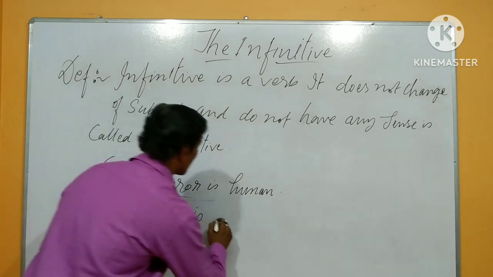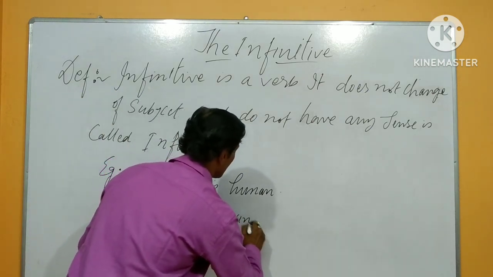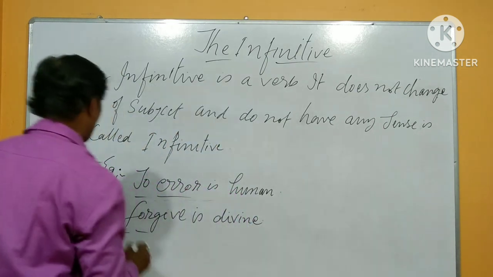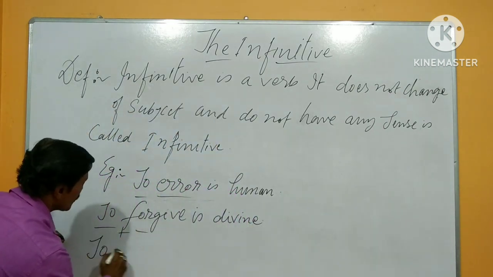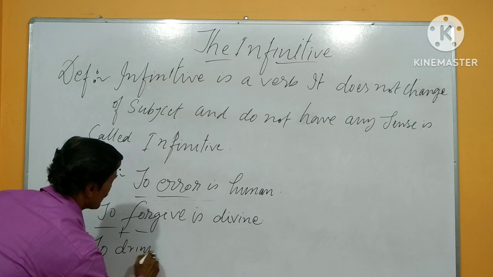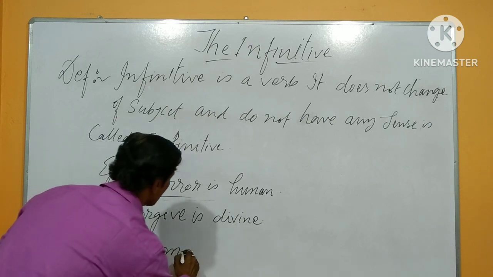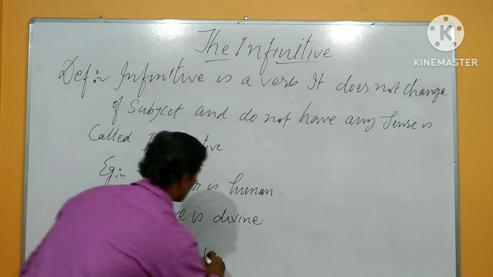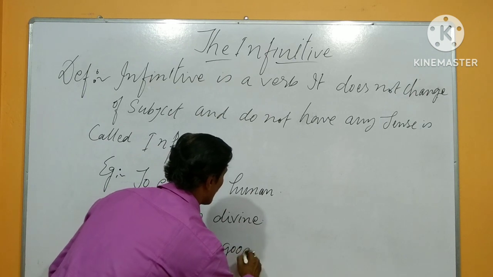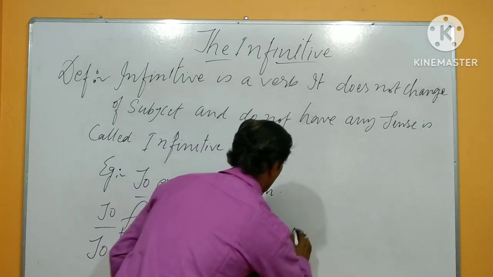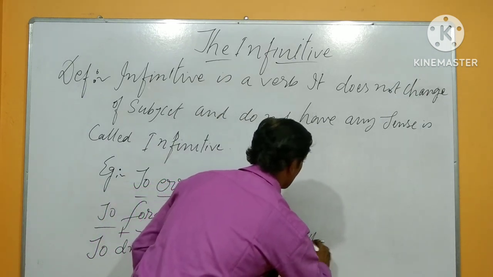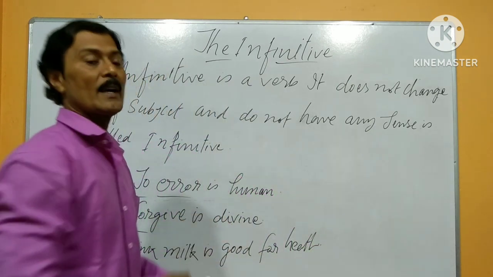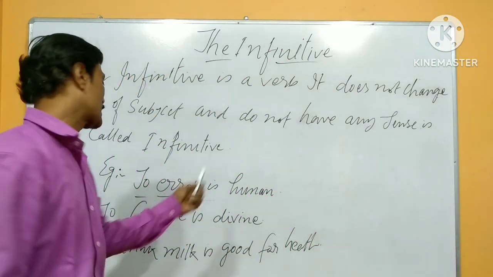To forgive is divine. And next one, to drink milk is good for health.